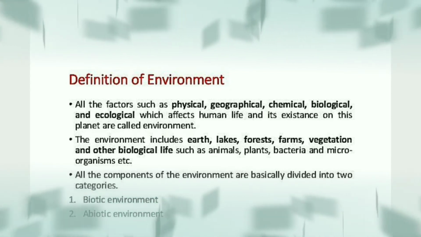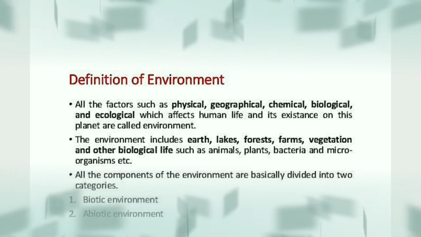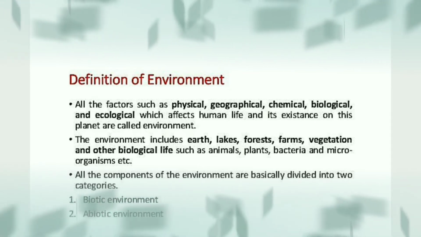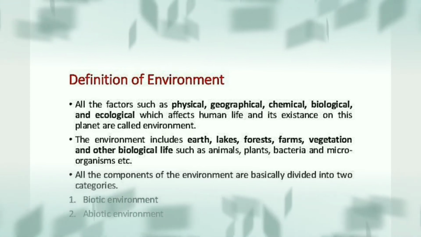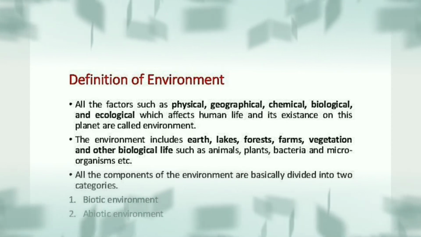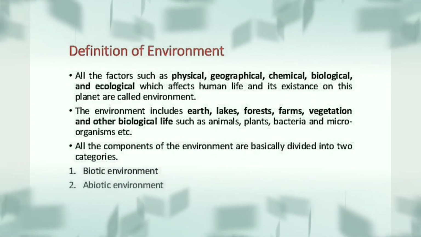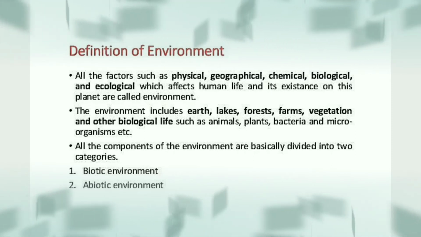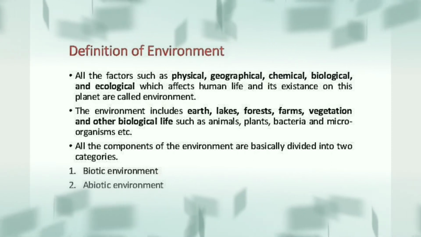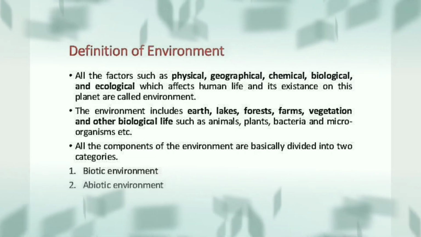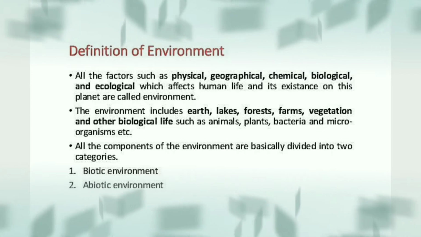In common terms, you can say that environment means the place where we are surviving and all the things that are present, whether it is biotic or abiotic factor. Both are correlated with each other. It has two components, biotic environment and abiotic environment. Biotic environment means all the living organisms are involved here, and abiotic environment means all the non-living things such as your soil, air, water.